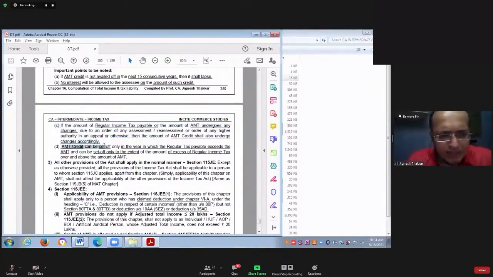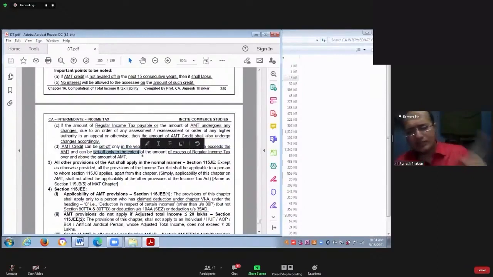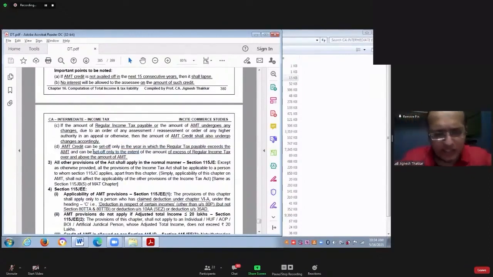Point D says AMT credit can be set off only in the year in which regular tax payable exceeds AMT. First of all, it can be set off in the year in which regular income tax payable is more than AMT. Second, it can be set off only to the extent regular tax payable is in excess as compared to AMT.